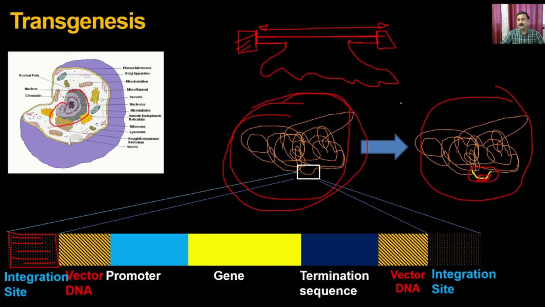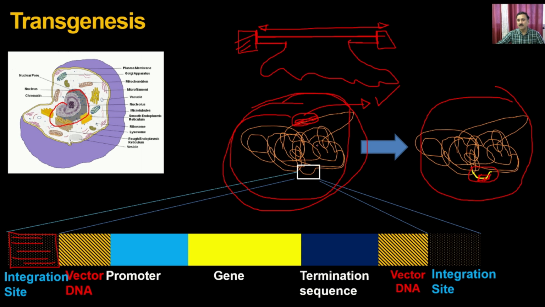Now, once you have introduced the DNA into the organism, you have to check whether the DNA has integrated into the right place, because it could be possible that it finds some similarity at another region and integrates there, but that region is not good enough because it is probably not going to give you expression. This region could be lethal for the organism, because if it integrates into a wrong place, this particular DNA is going to be removed, and that DNA could be essential for the cell, so it may cause malfunctioning.